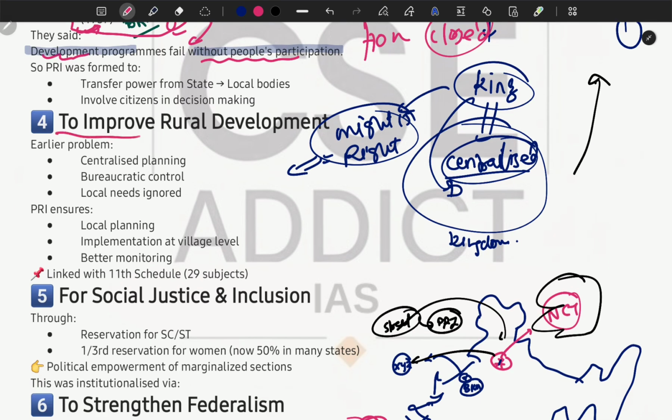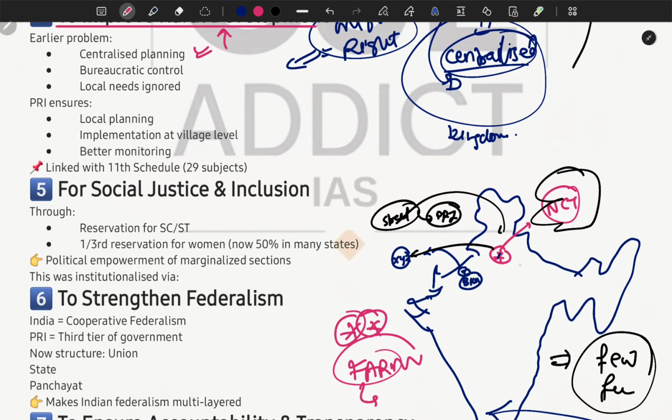Okay, the next thing is to improve rural development. As I told, if all people participate, ultimately rural development takes place. Earlier the planning was centralized planning, everything was managed from NCT, the National Capital Territory. So earlier the problem was centralized planning and the planning commission.